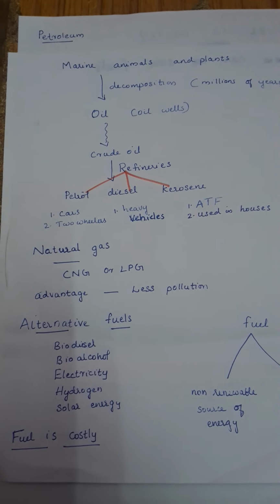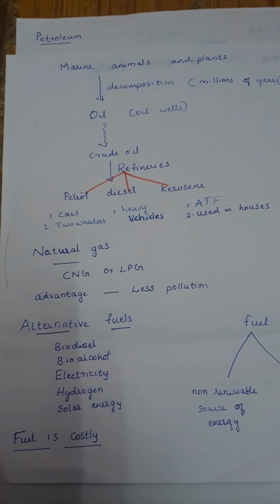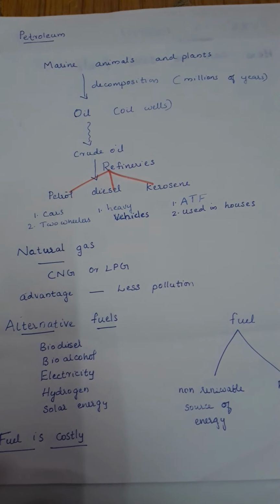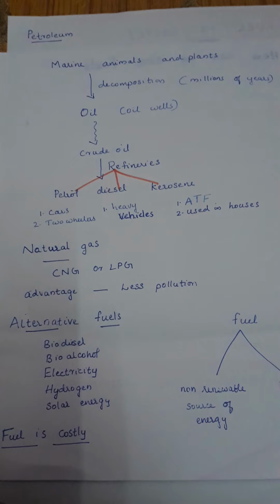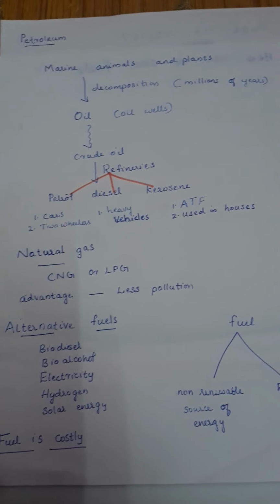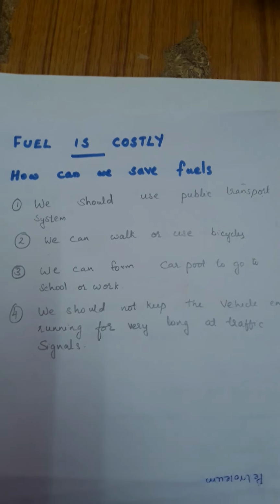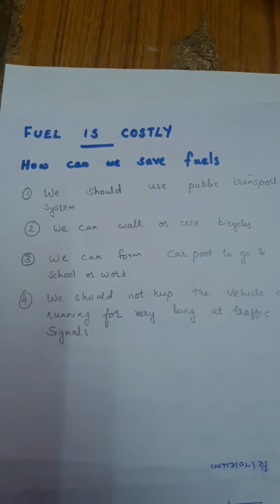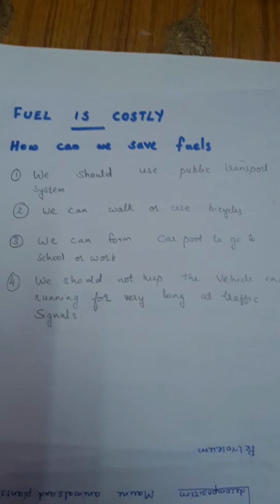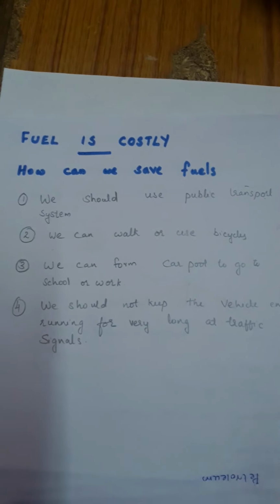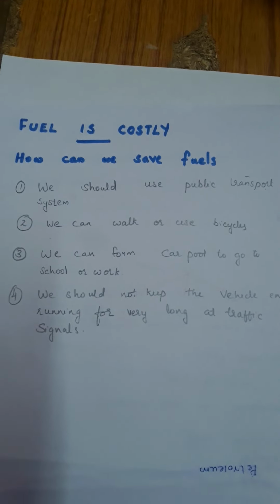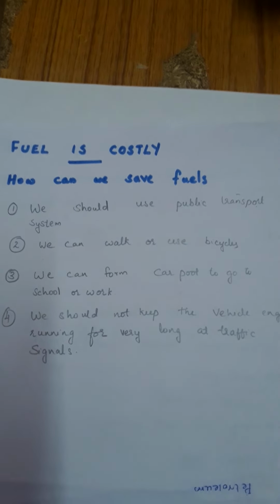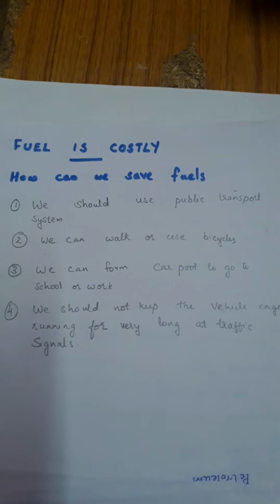A rise in the cost of these fuels automatically leads to a rise in the cost of food grains and vegetables, because food grains and vegetables are transported by vehicles. So we should save the fuels.